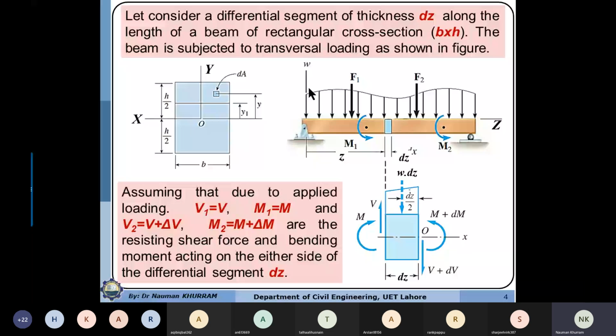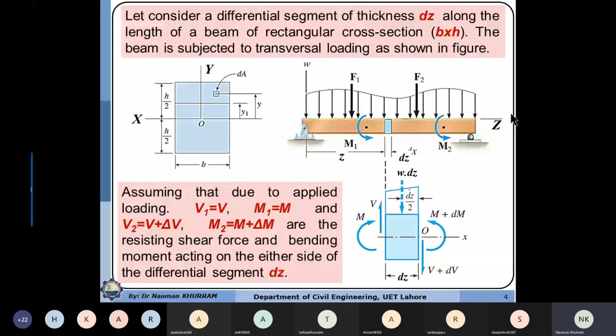The length of the beam is L. We are assuming the reference axes: in the cross-section direction they are regarded as X and Y, and the length is regarded as the Z direction.